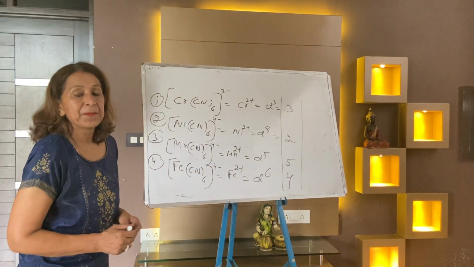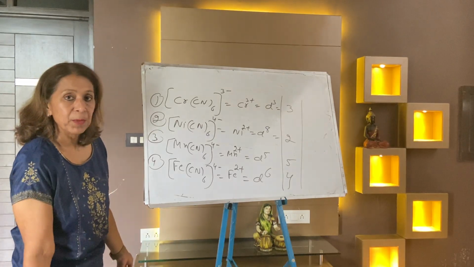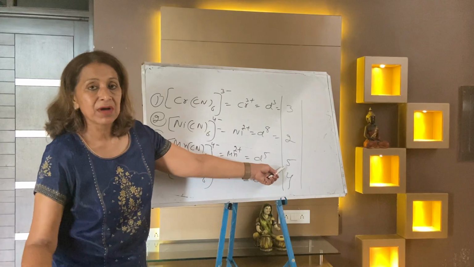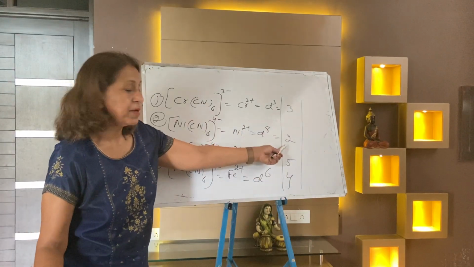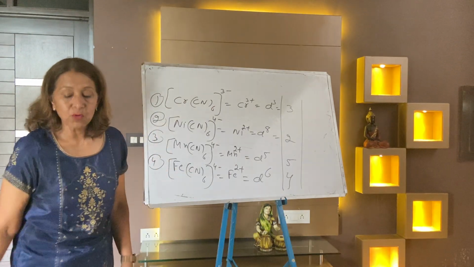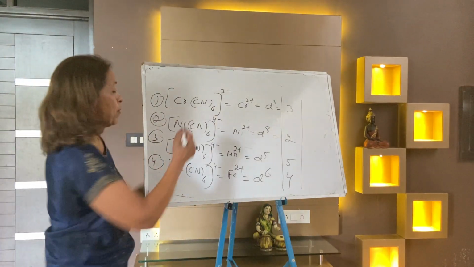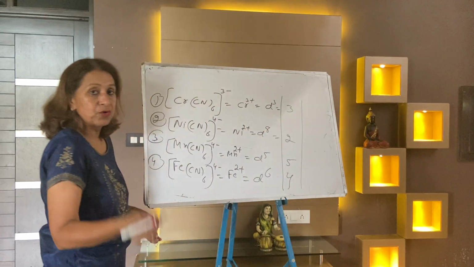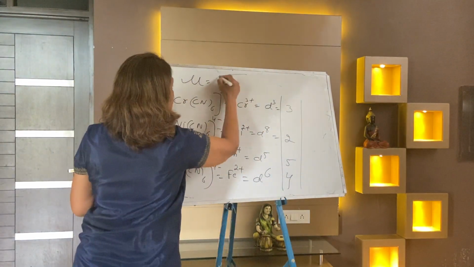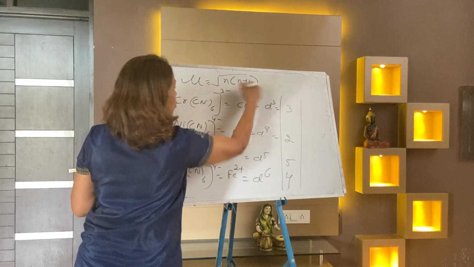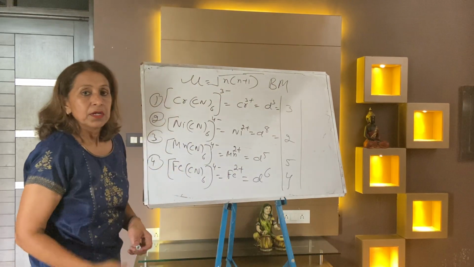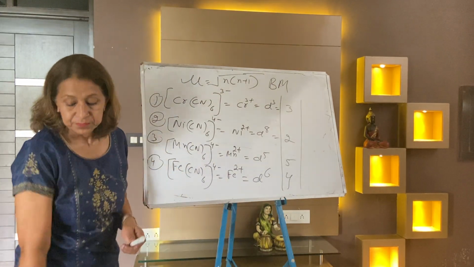The more unpaired electrons available, the more the magnetic moment. You can arrange all of these: maximum unpaired, maximum magnetic moment; fewer unpaired, lower magnetic moment. In this way you can calculate the magnetic moment by applying the formula mu equals the square root of n(n+1). The unit is Bohr magneton.